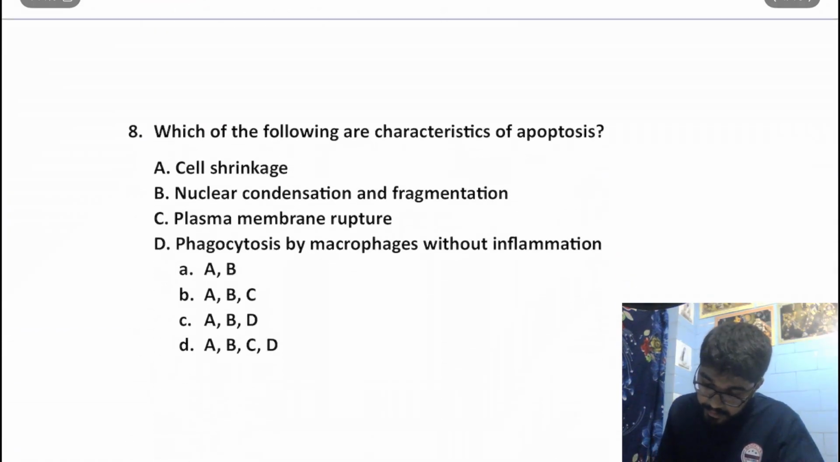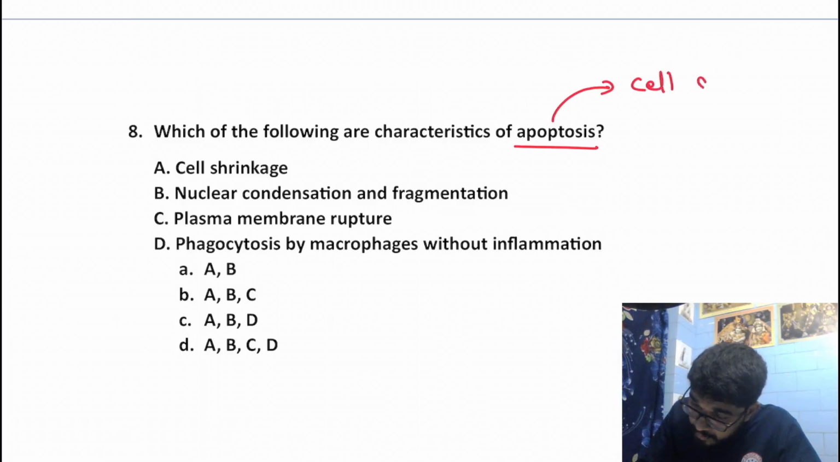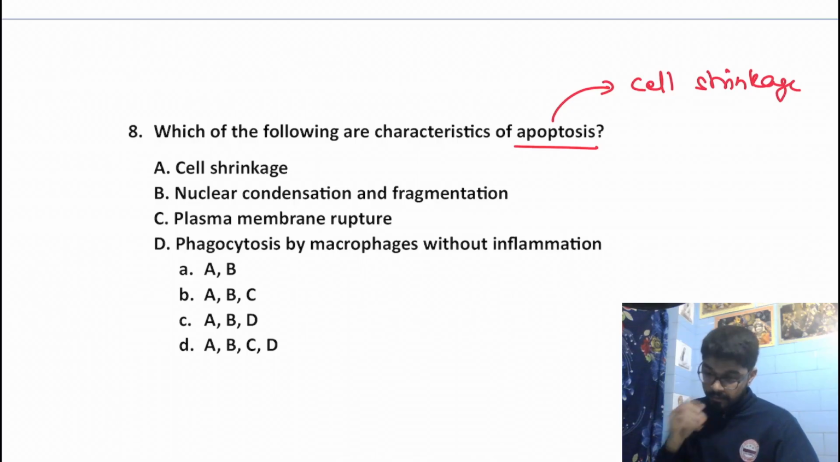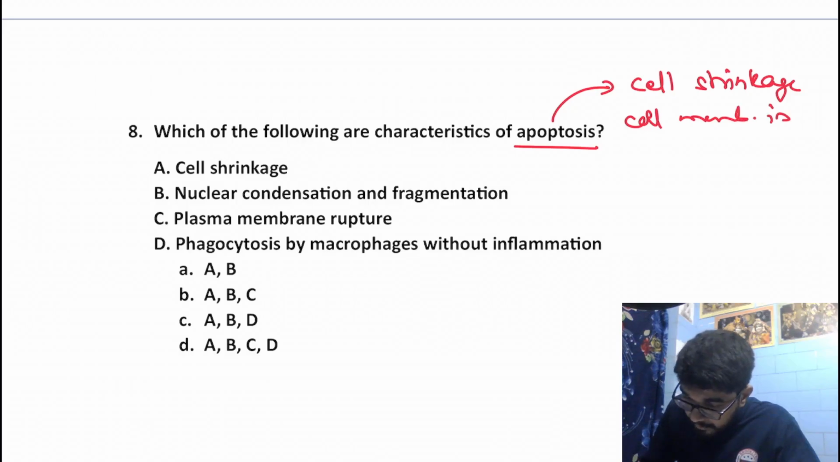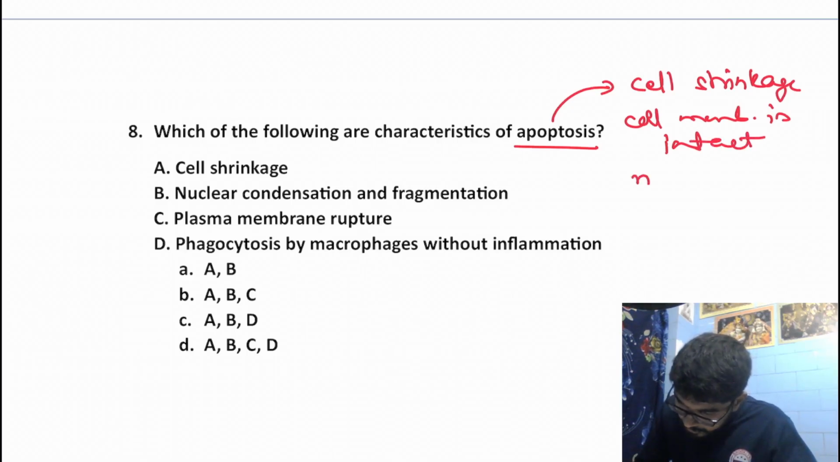Which of the following are characteristics of apoptosis? What are the characteristics of apoptosis? In apoptosis, we get cell shrinkage. We do not get cell swelling as in necrosis. We get cell shrinkage. The cell membrane is intact. There is no rupture. The cell membrane is intact. Right. There would be nuclear condensation.